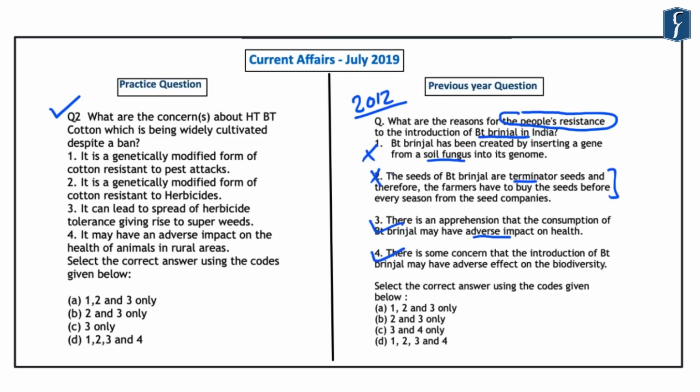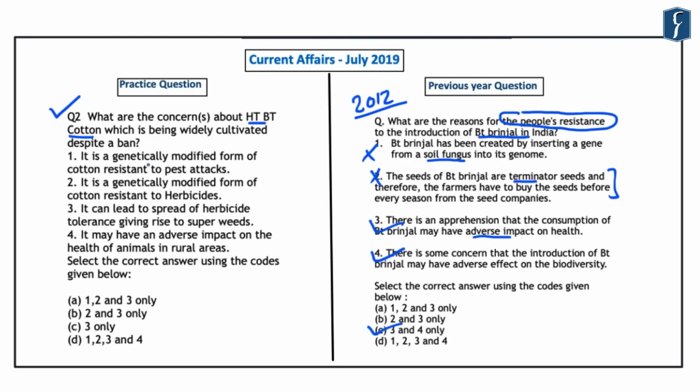Statement 1 was specifically incorrect because BT is created by introduction of a gene which has been taken from soil bacteria and it is not taken from soil fungus. And it is also not a terminator seed. So this means that it can again be utilized for the next crop. Now the correct answer here was 3 and 4 only, that is C. Now if you look at this question that we have formulated based on the HTBT cotton, it reads, what are the concerns about HTBT cotton which is being widely cultivated despite a ban?